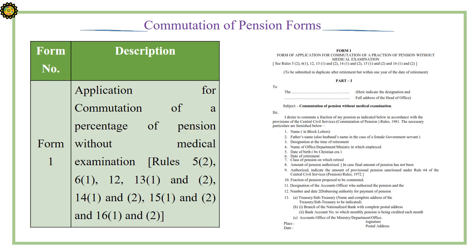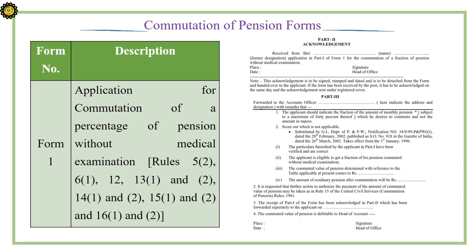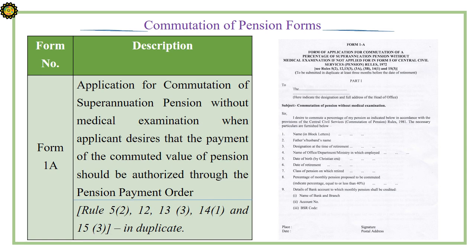Now we will see different forms of commutation of pension. Form number 1. It is about application for commutation of a percentage of pension without medical examination. Form 1A. It is about application for commutation of superannuation pension without medical examination when applicant desires that the payment of the commuted value of pension should be authorized through the pension payment order.